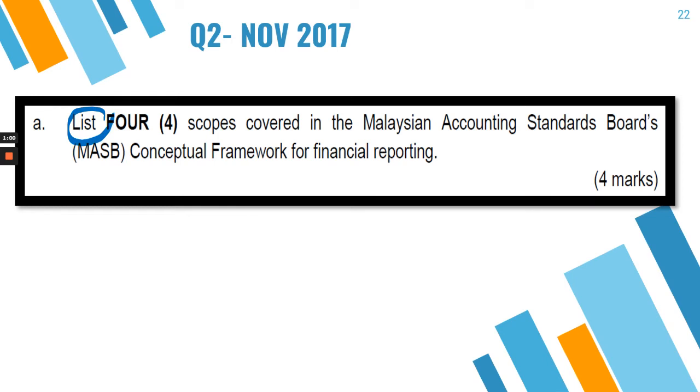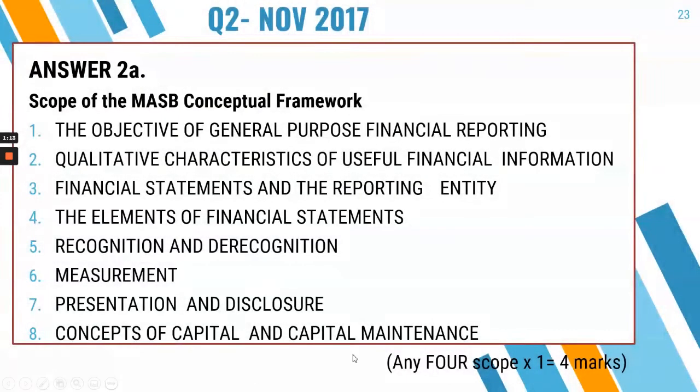You're not asked to list all the 8 scopes, but just 4 of the 8 chapters. If you can still recall, in the conceptual framework, that scope is put under chapter. So there is chapter 1, chapter 2, chapter 3, chapter 4, 5, 6, 7 and 8.